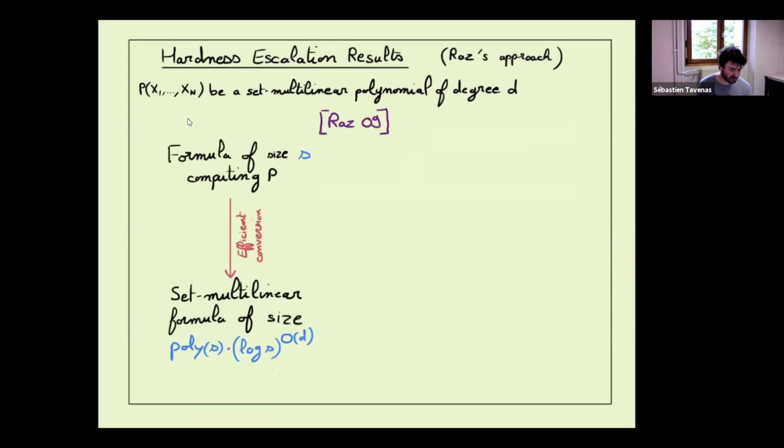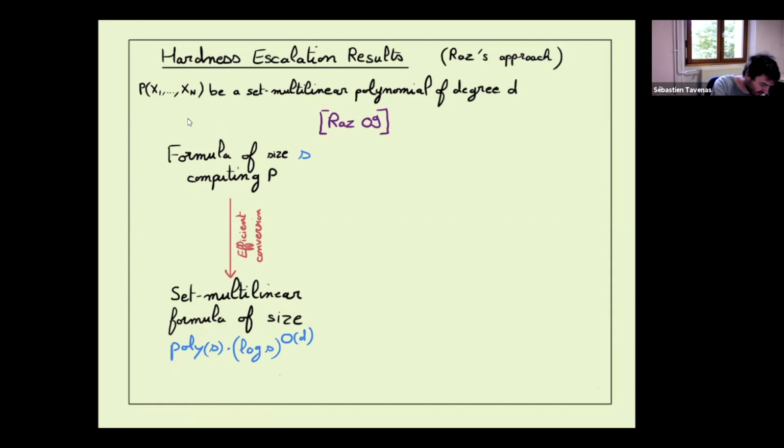In fact, what he showed is that if we have a formula of size S computing a set multilinear polynomial, we can transform this formula to become set multilinear. There is a blow-up inside. The blow-up is something like poly(S) times (log S) to the D. In particular, it is mainly exponential in the degree.